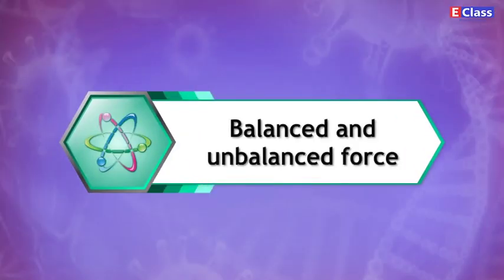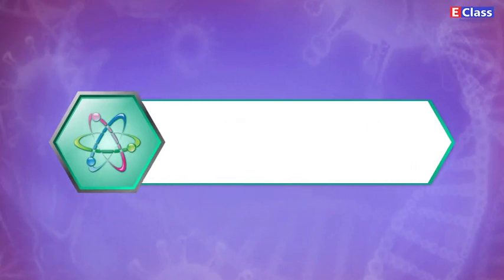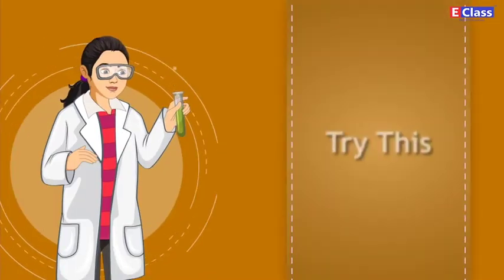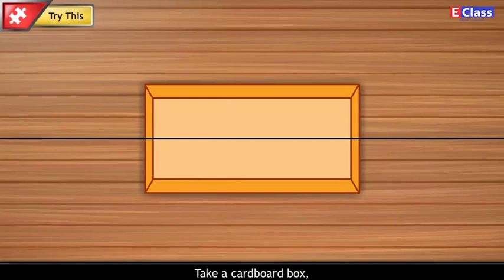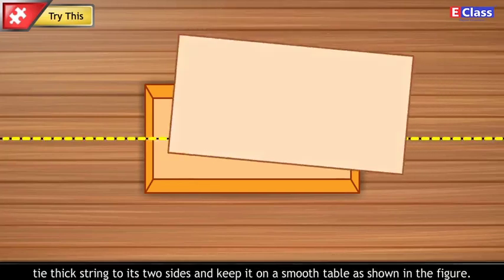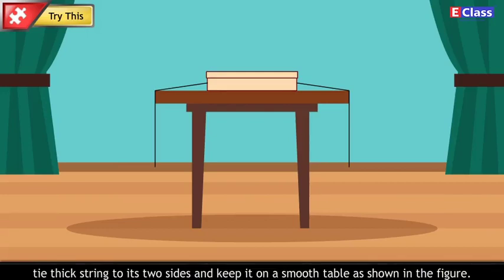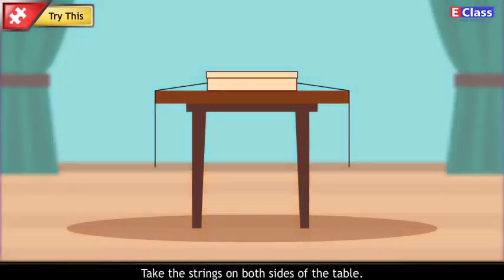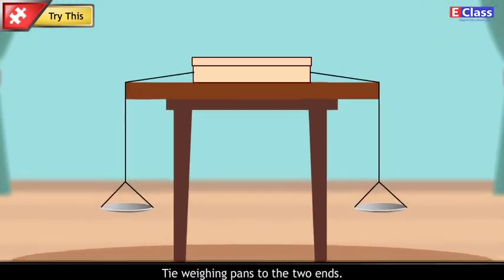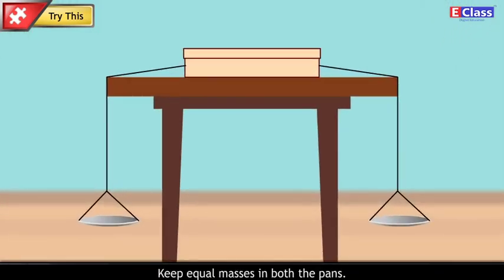Balanced and unbalanced force. Try this. Take a cardboard box, tie thick string to its two sides and keep it on a smooth table as shown in the figure. Take the strings on both sides of the table. Tie weighing pans to the two ends. Keep equal masses in both the pans. The box does not move on the table.